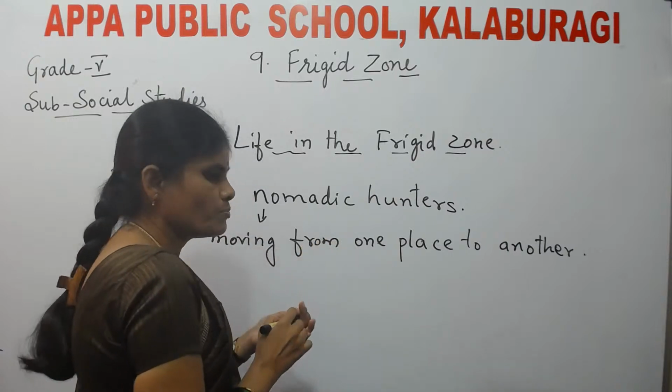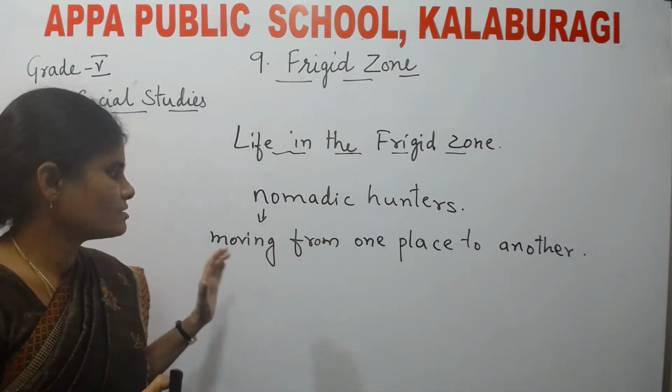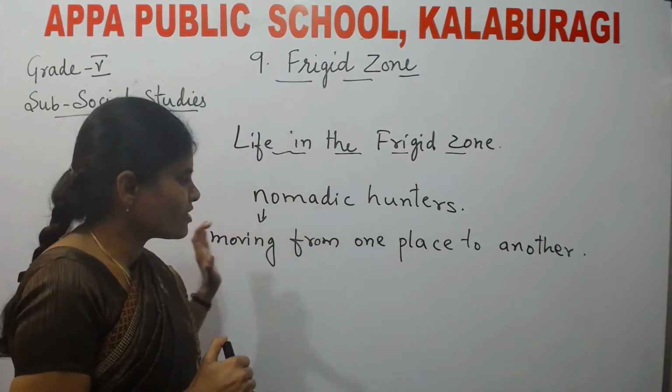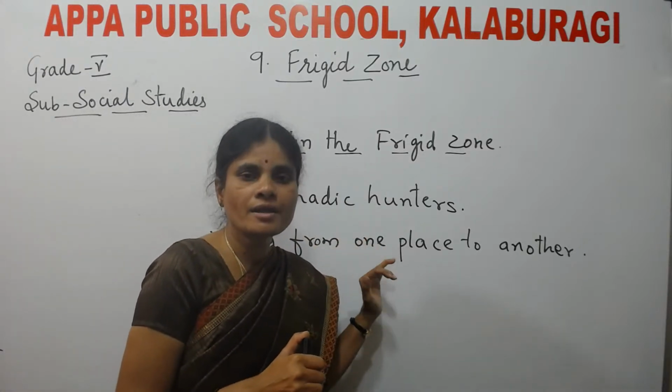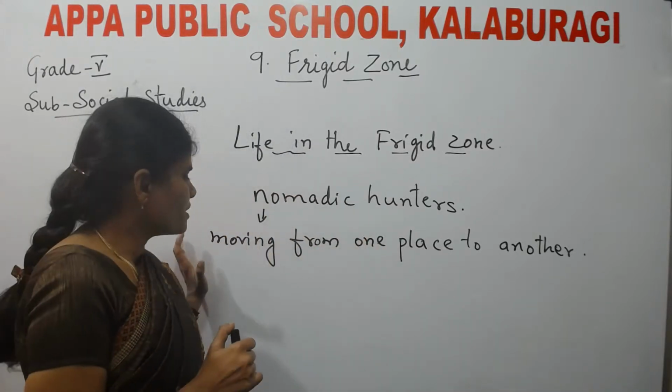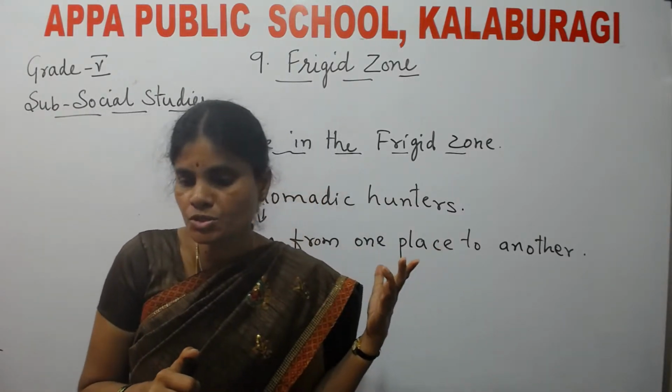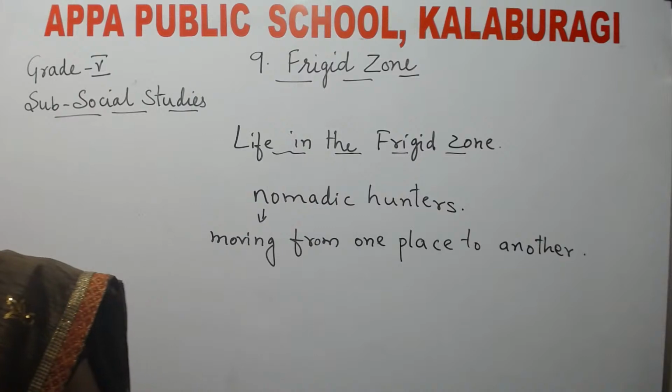Nomadic hunters means people move from one place to another place hunting animals. By hunting animals, they move from one place to another.